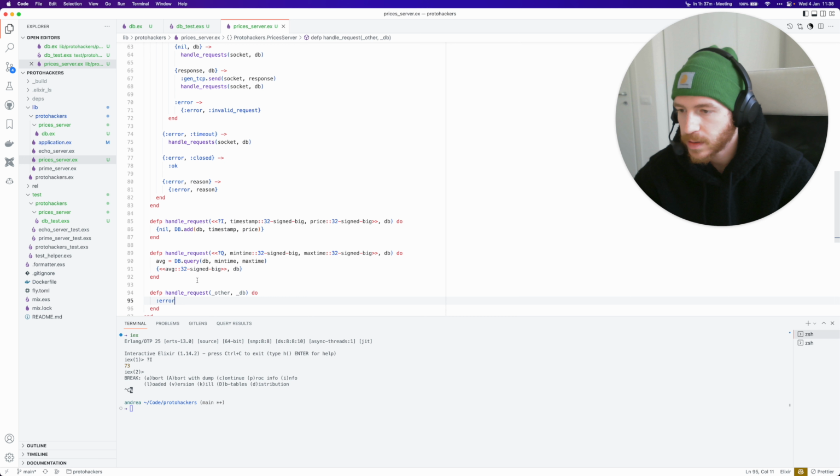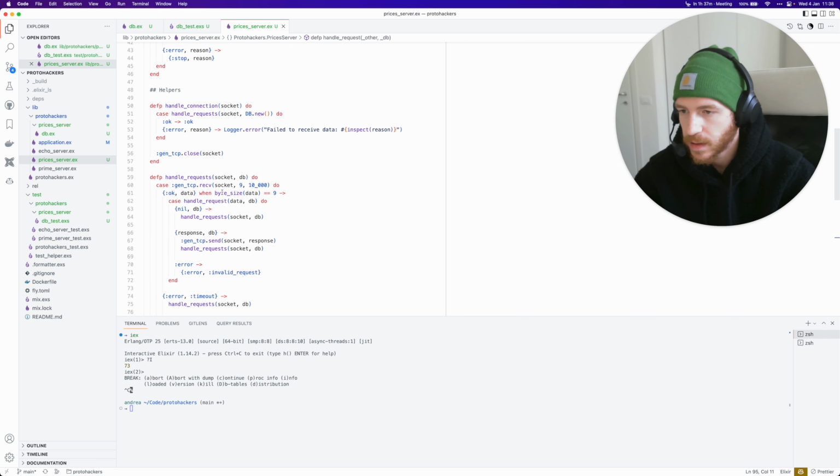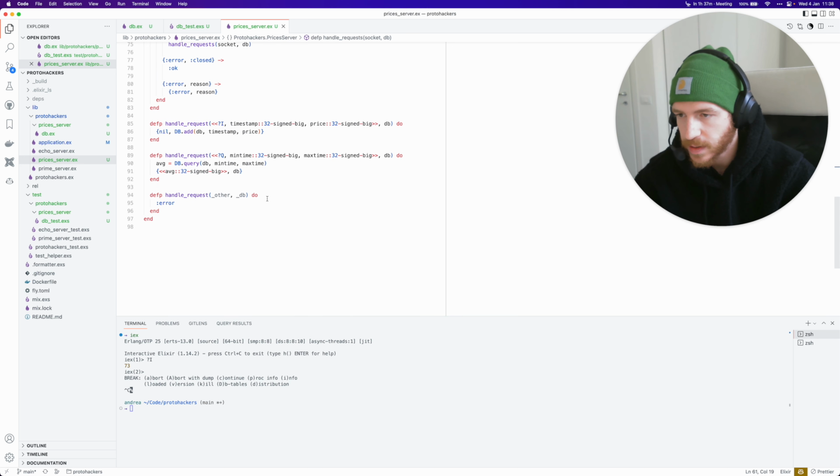And now that I'm thinking about it, this actually allows us to not really check when byte size equals 9 here, because if the byte size is less, we're going to handle a request that's less than 9 bytes. It's just going to error out, which should be fine for our case.